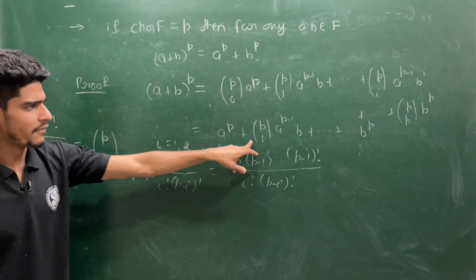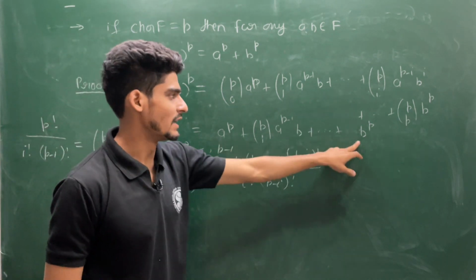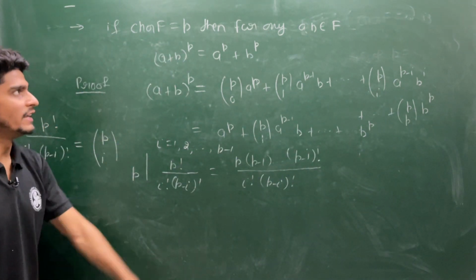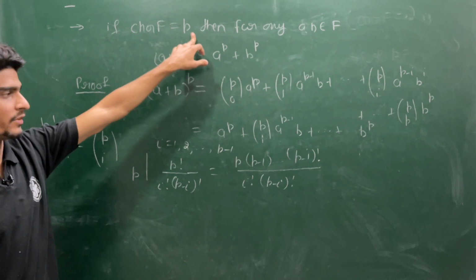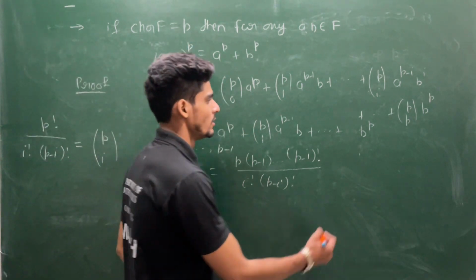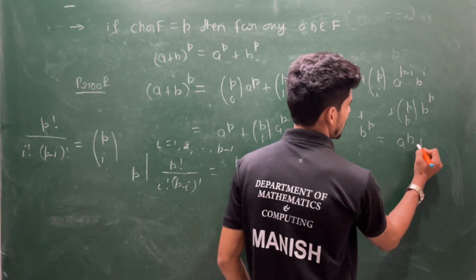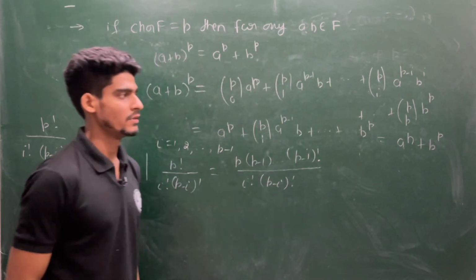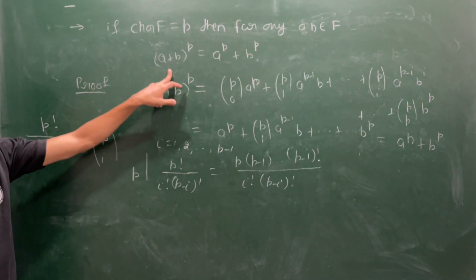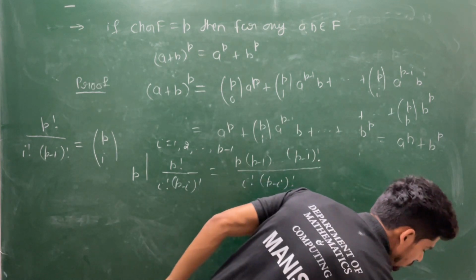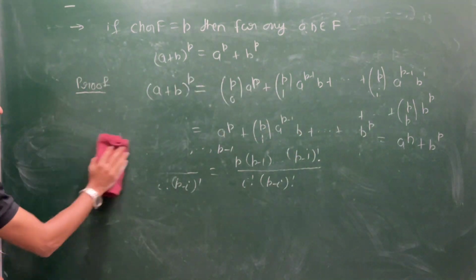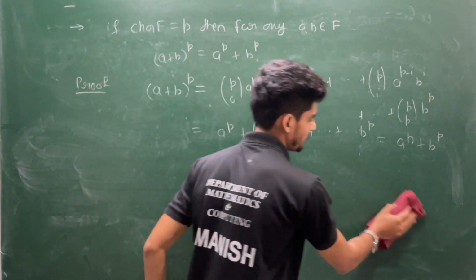That means every coefficient except the first and the last one is a multiple of p, and you are in a characteristic p field. So these all are going to vanish. So you will have a power p plus b power p. So this is a very nice property. Also, I give you one more nice property.